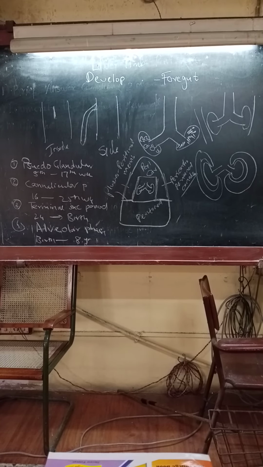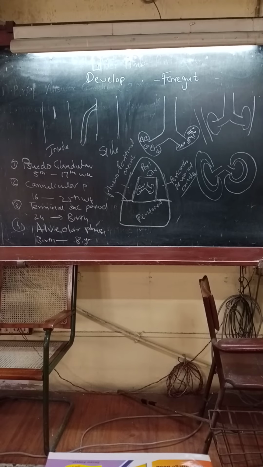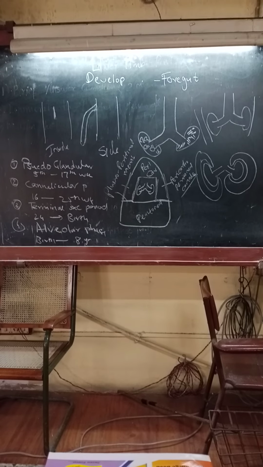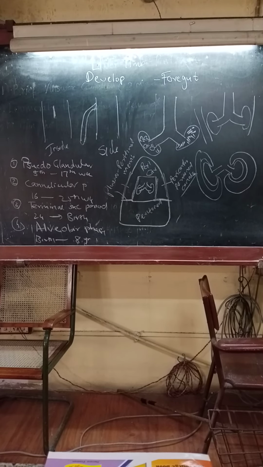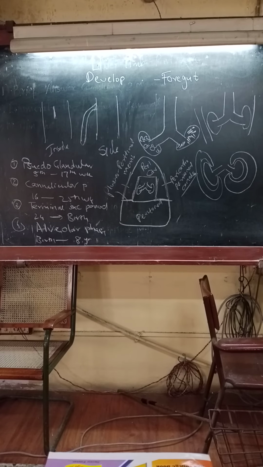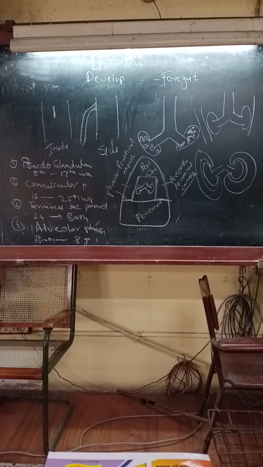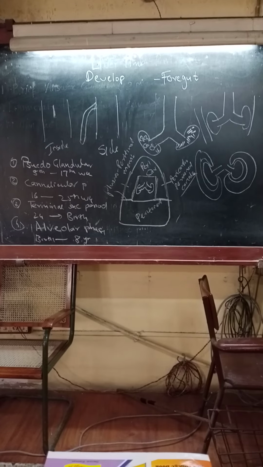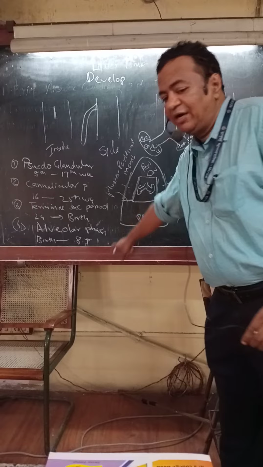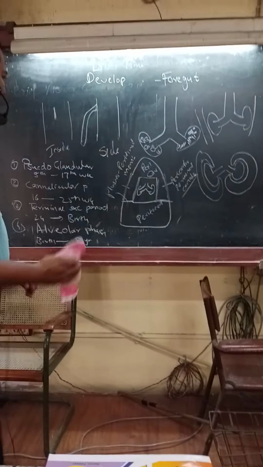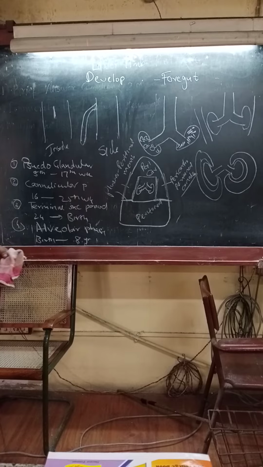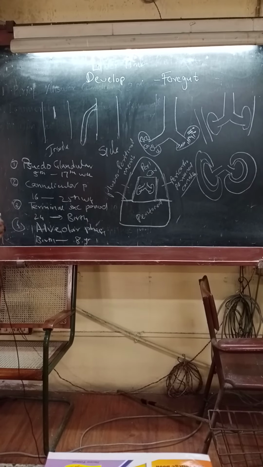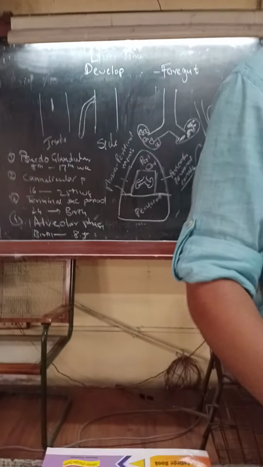At birth, there are 50 million alveoli in our body. At the end of 8 years, there are 300 million alveoli. 150 in each lung at 8 years. At birth, 25 in each lung. So that is why the alveoli keep on dividing after birth, and development of the lung started in embryonic life is completed after birth. Okay? That was a brief idea about the development of the respiratory system. Now let's move to the anatomy.